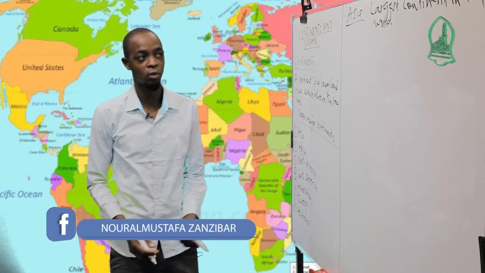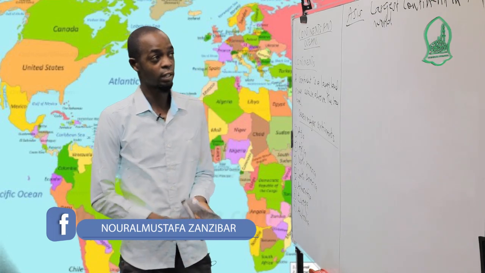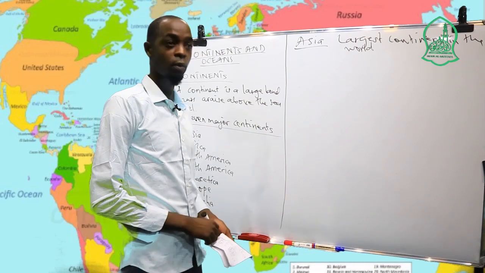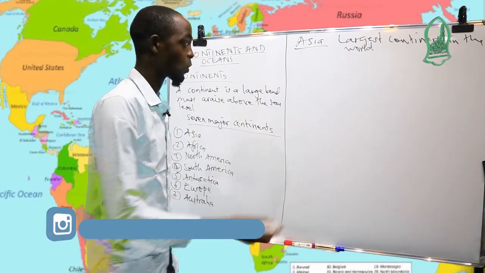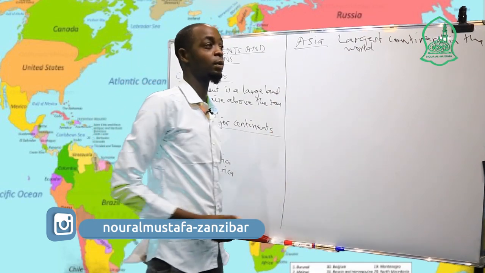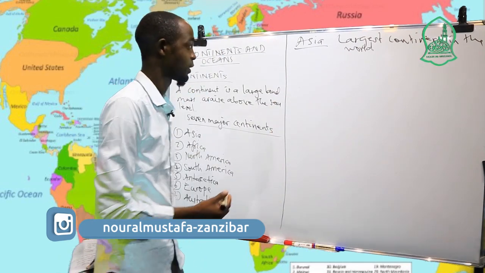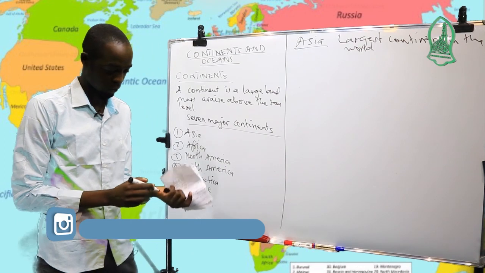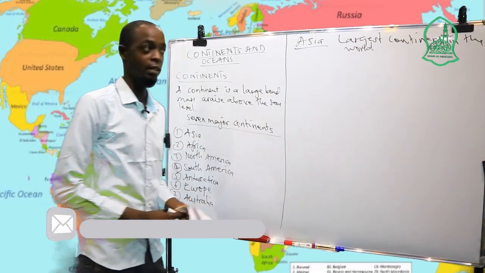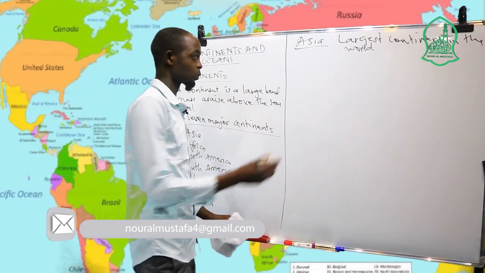This is the largest continent in the world, and it's surrounded by the oceans. On the north side, it is surrounded by the Arctic Ocean.